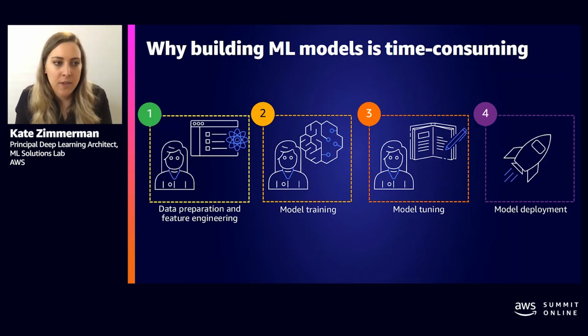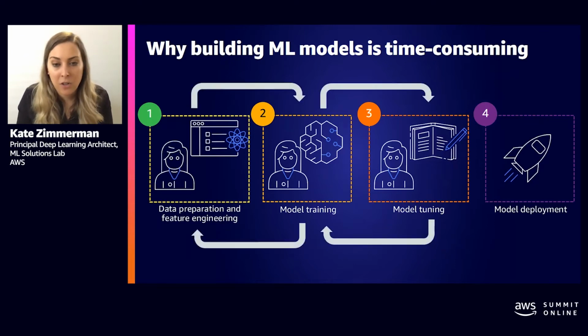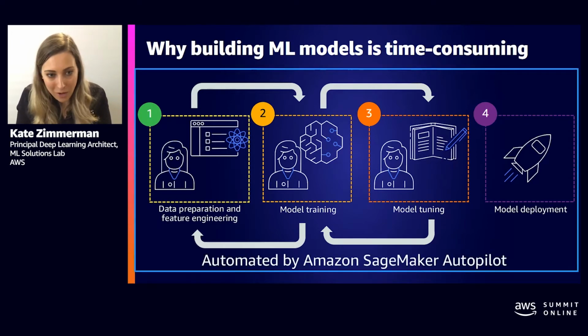Now, it'd be nice if this were a linear thing. We just do steps 1, 2, 3, 4, and ta-da, we have a model. But the reality is it's a lot of back and forth between steps 1 and 2, 2 and 3, 1 and 3, etc. And so, you can think of this as more of a scientific process. Your data scientist is going to have some kind of hypothesis about what the best approach will be. They're going to experiment. They're going to learn more about the data. They're going to adjust their hypothesis, and they're going to repeat until we get to the point where we have a model that's ready for production. So this process can take some time. It can be quite manual, and it can be quite resource intensive. And this is the process that Autopilot automates.